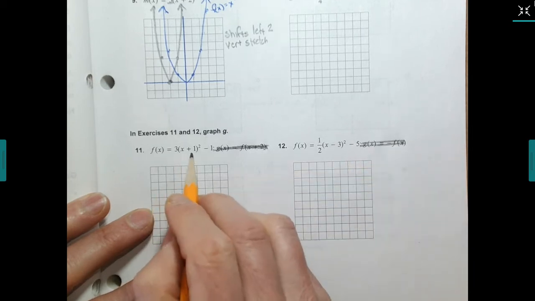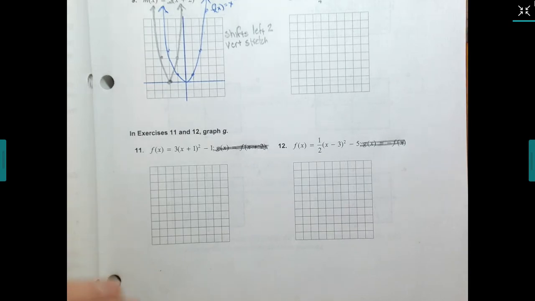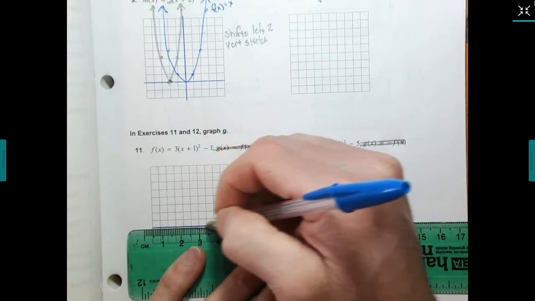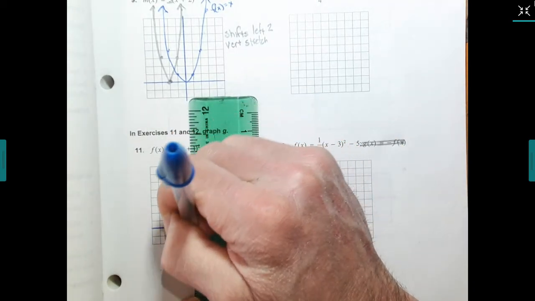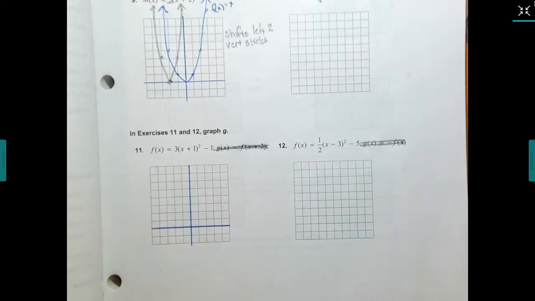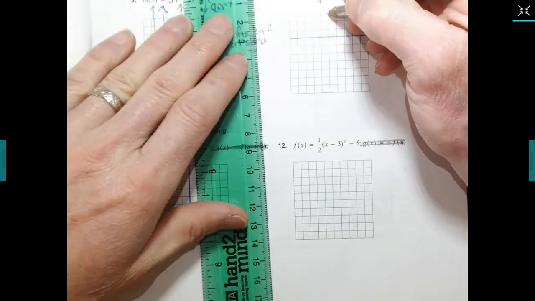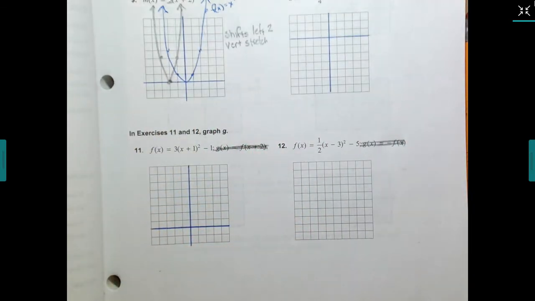We're just going to graph this one and compare it to our original, f of x equals x squared. So I'm putting my x down here at the bottom, my x-axis, because this is positive. That one's negative, so I'm still comparing it to my original. But it's going to be a downward happy face.